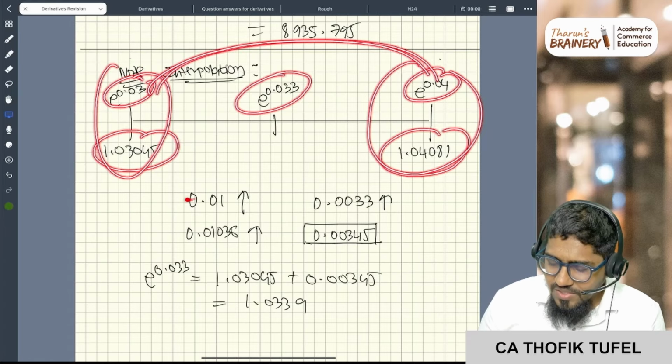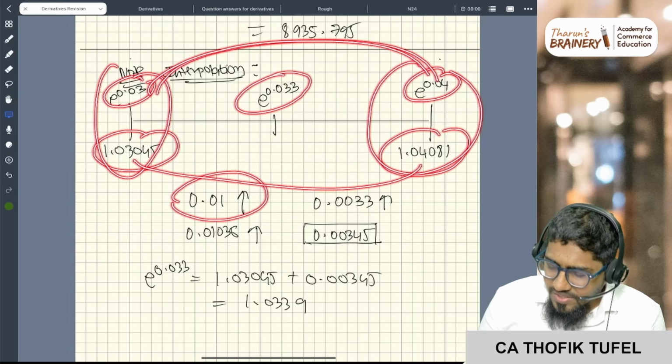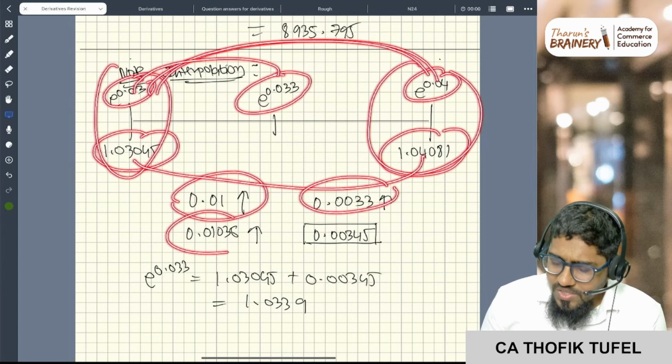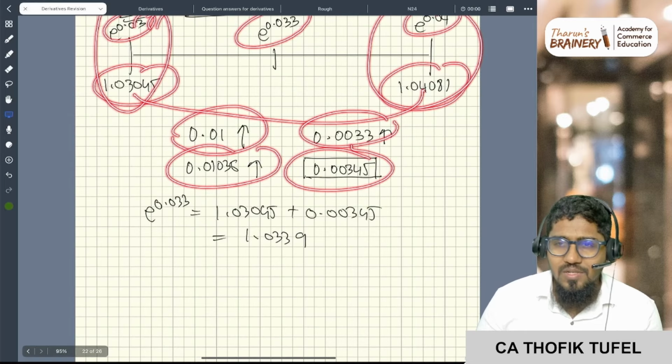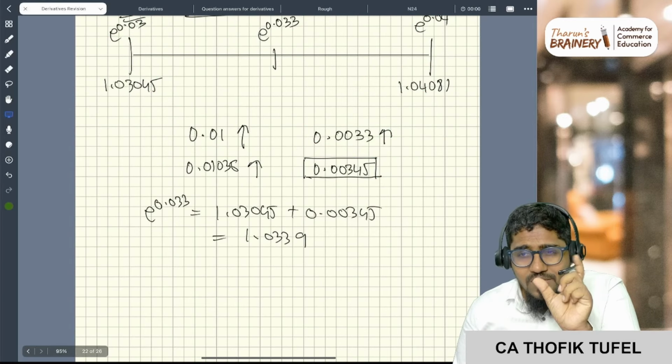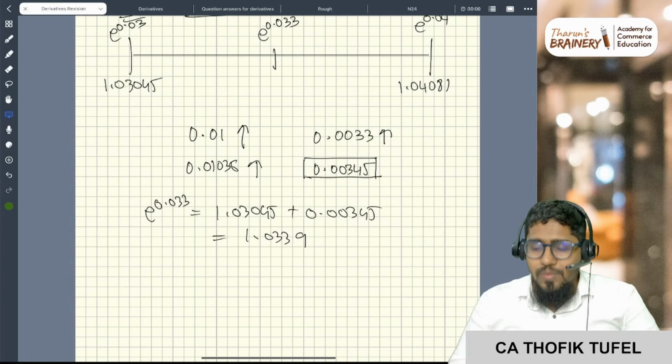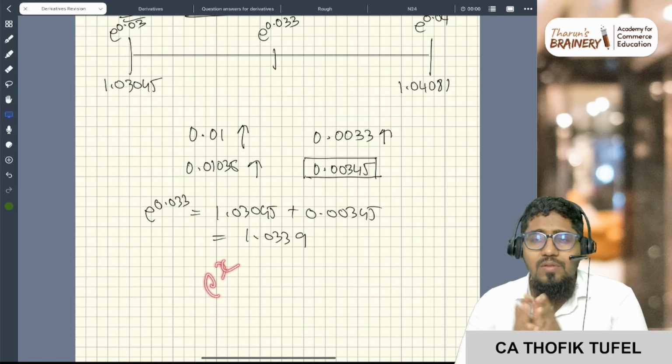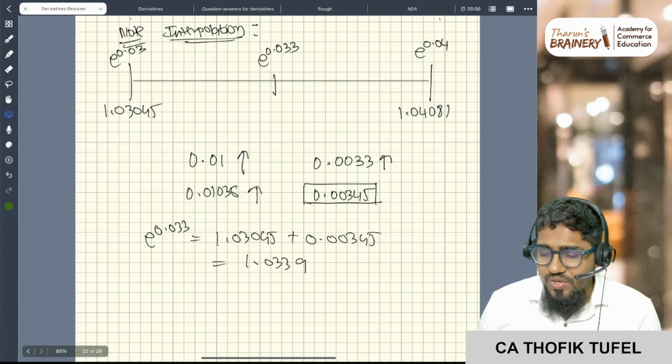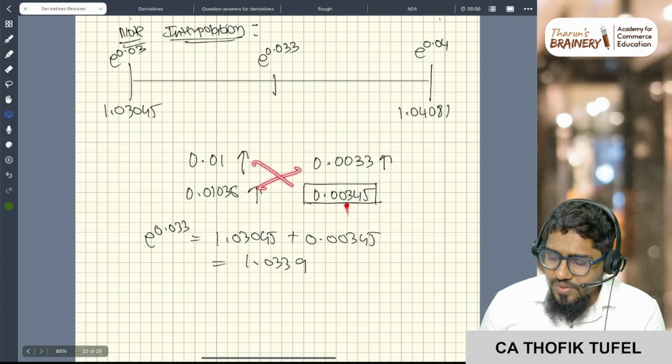So this much increase is having this much increase. Upon this much increase, how much increase? That is IRR. That IRR conceptual method, if you don't know this, don't worry. That e power x also you can do. You don't need to worry. Or interpolation: you cross multiply, you will get this answer.